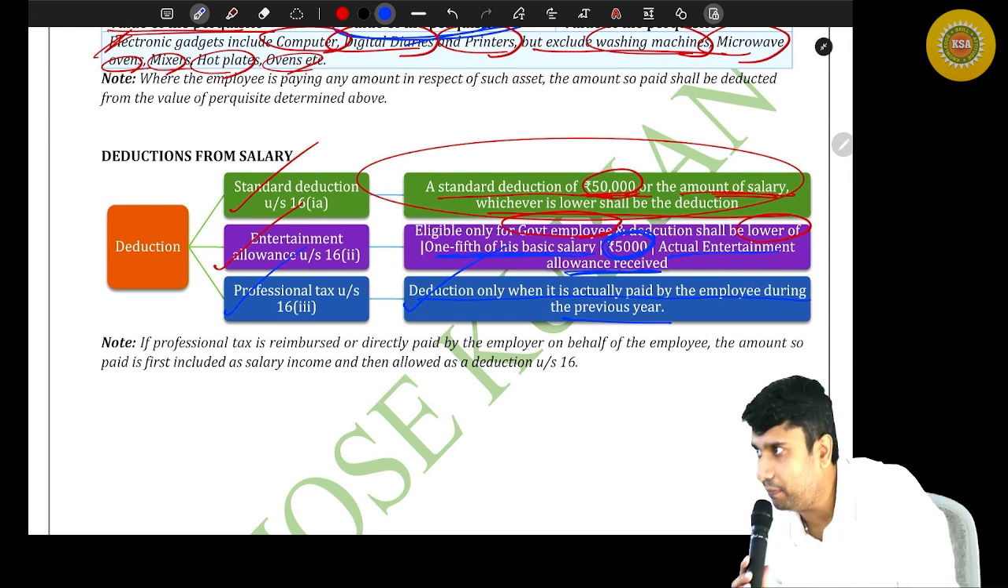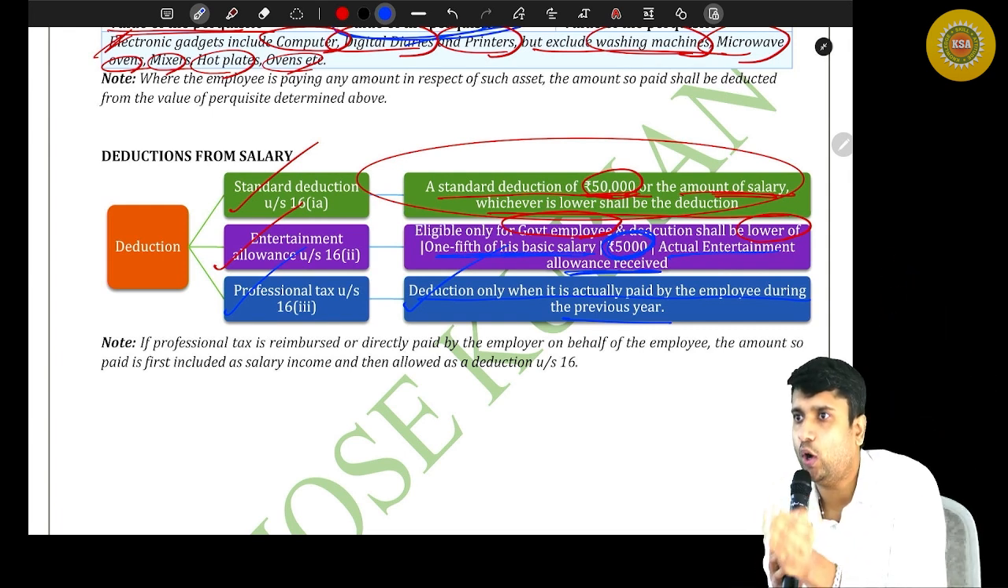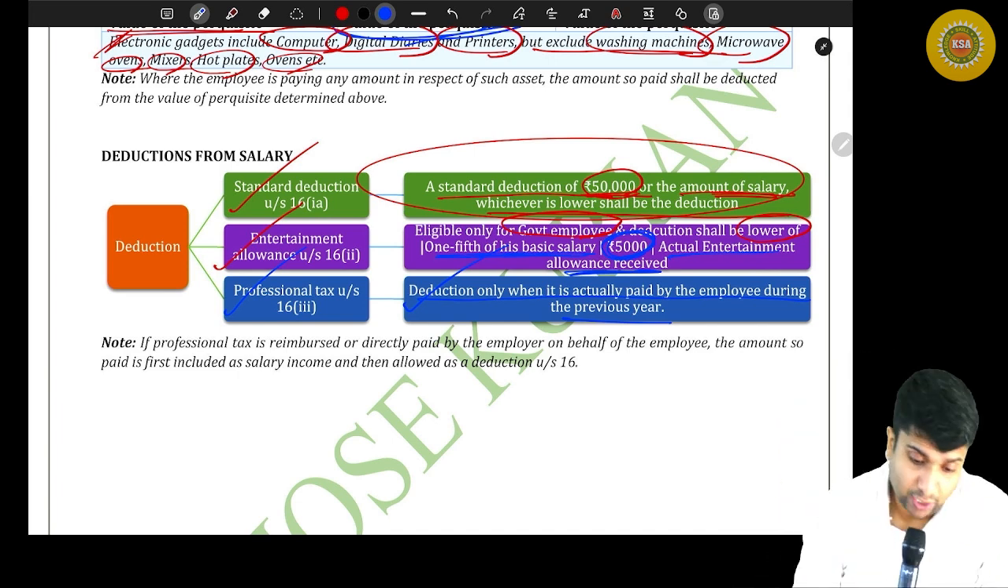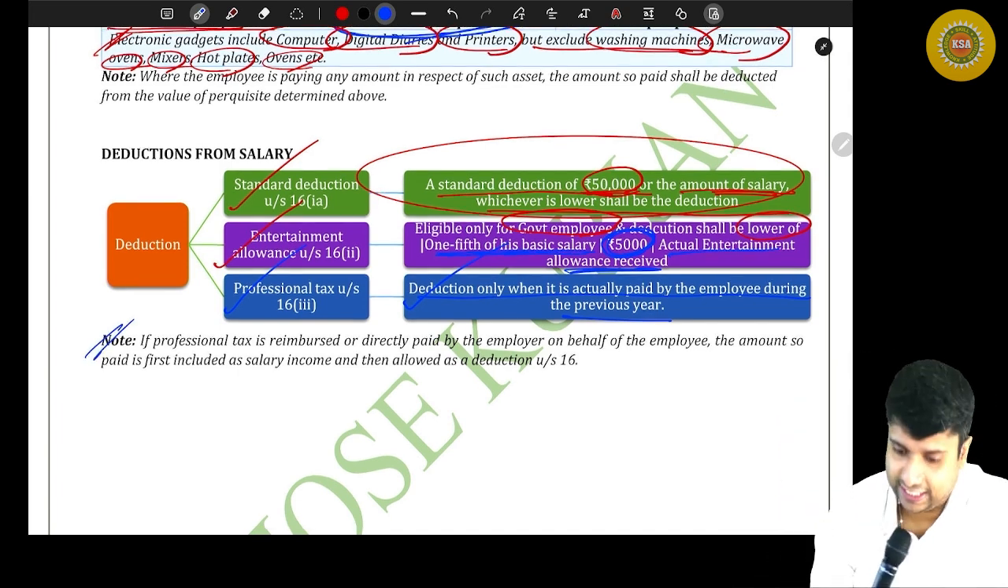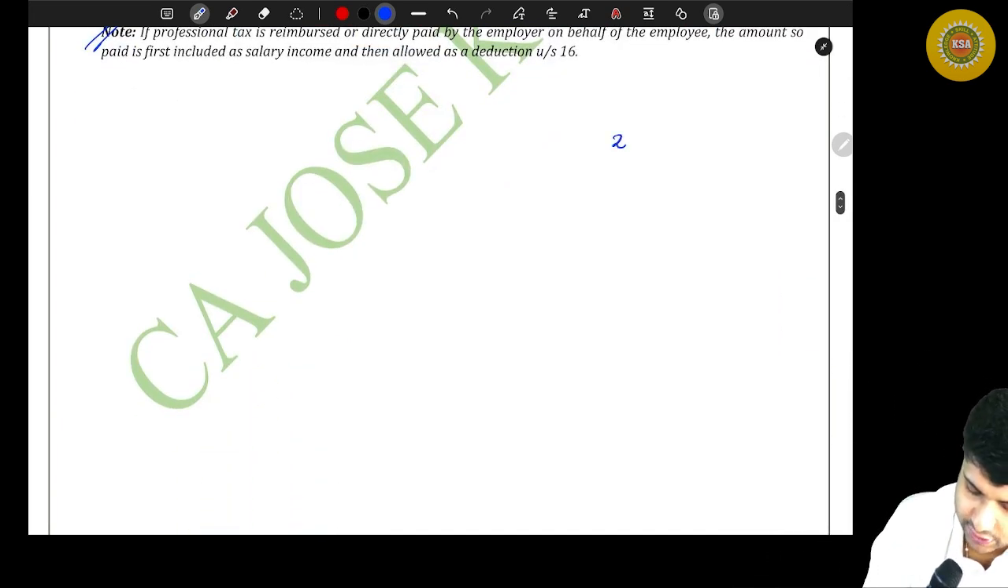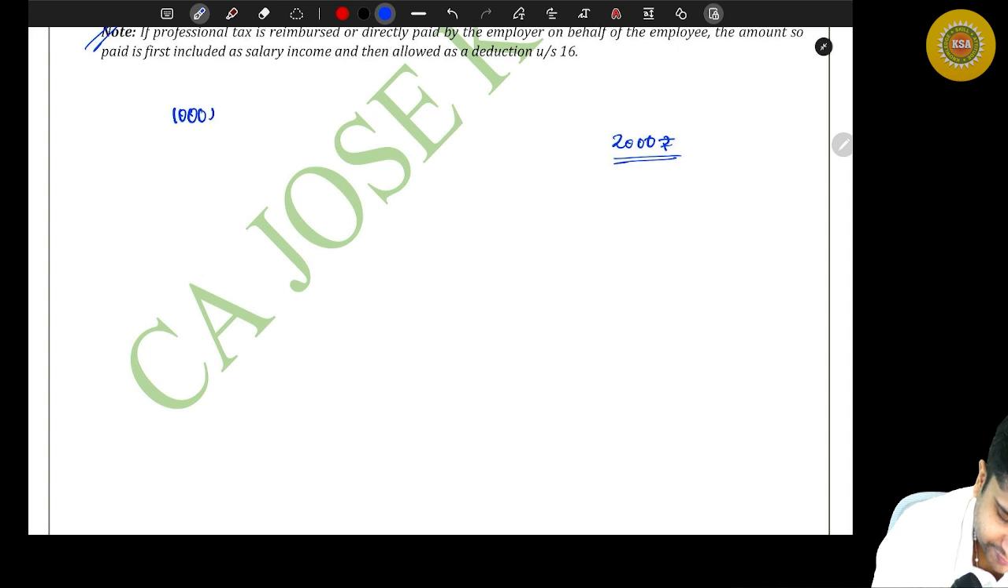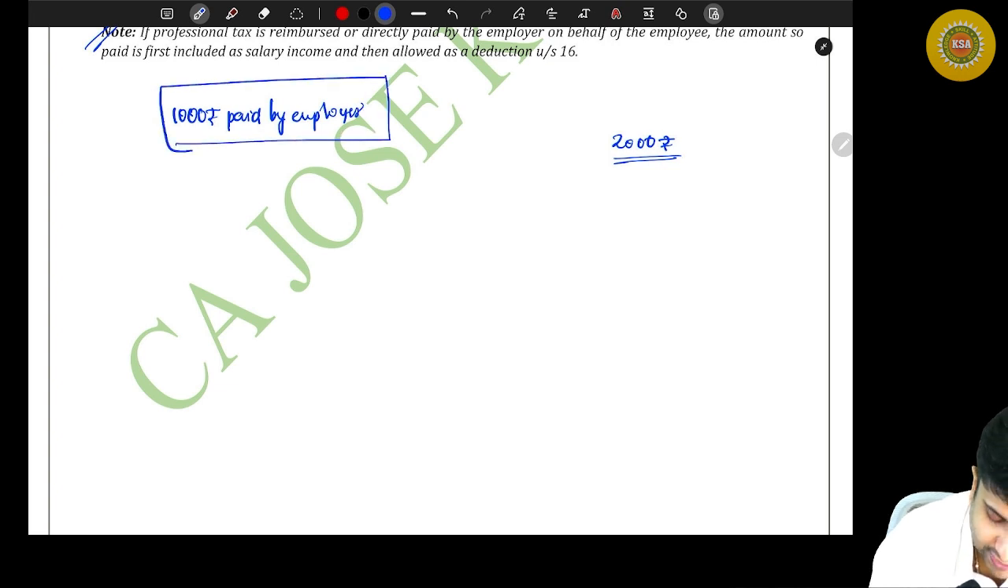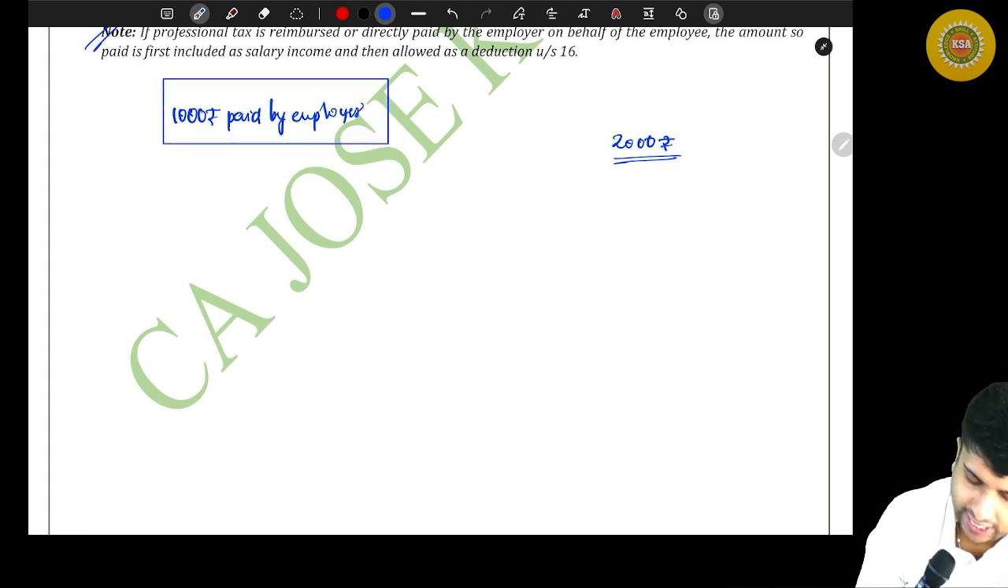Are you all with me? Now there is one more thing that you should know. Say, listen. Say my professional tax is 2,000 rupees. Say 1,000 paid by employer. Okay, 1,000 is paid by whom? Employer. And 1,000 is paid by me.